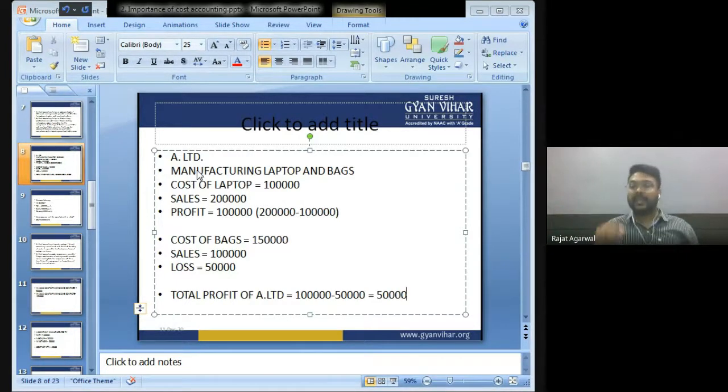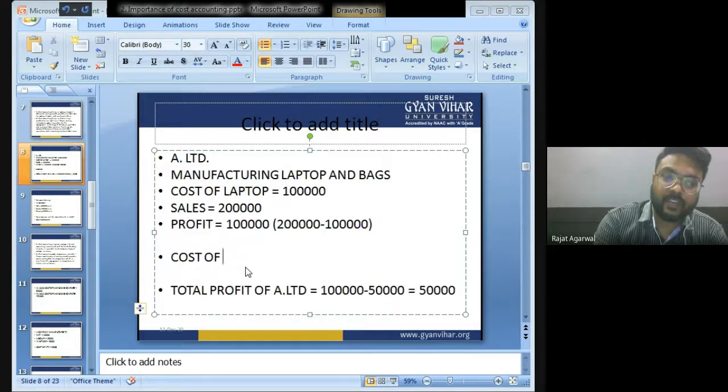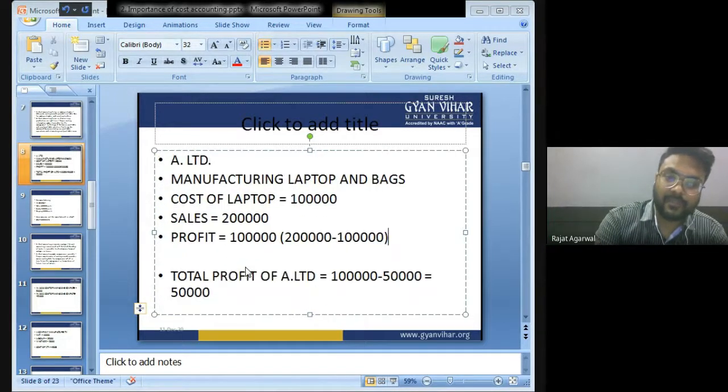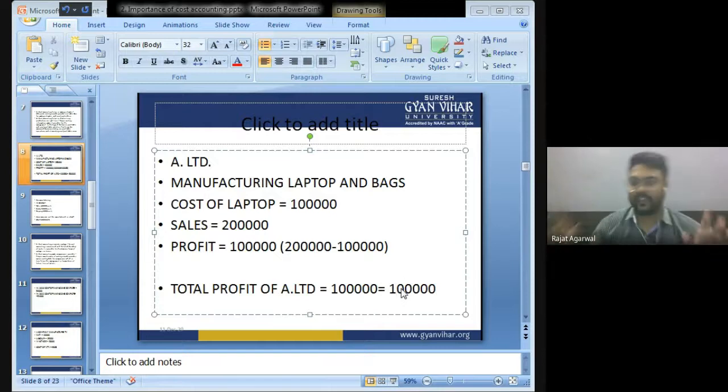Now, being a sensible, reliable, or you can say intelligent businessman, I will discontinue the manufacturing of bag. If I discontinue the manufacturing of bag, then this loss will not be there and my profit will be 1 lakh.